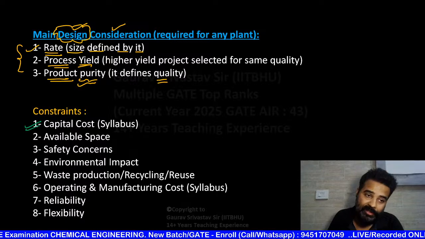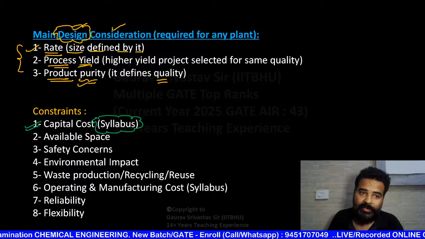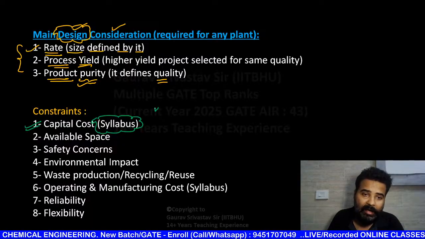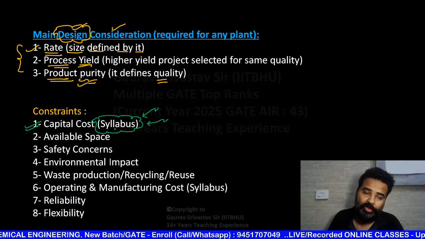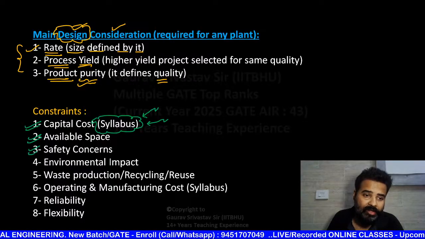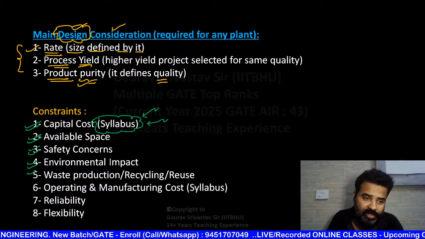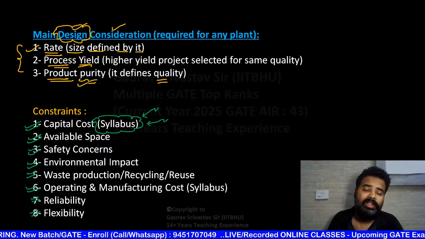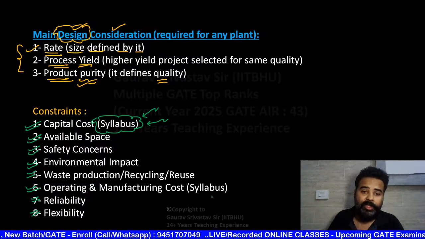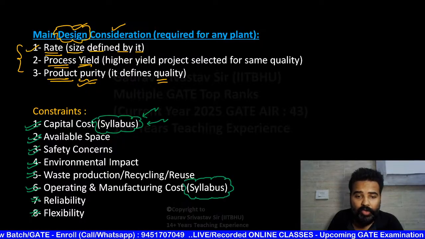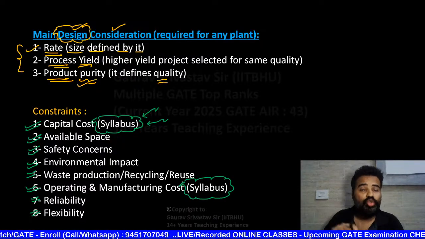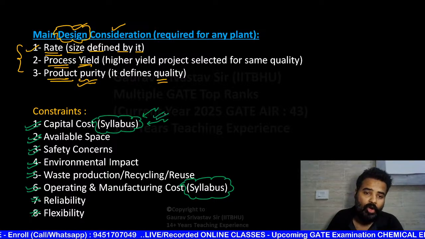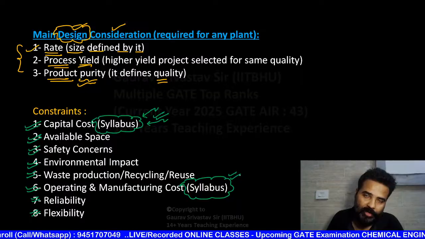And for this, many constraints are there. Like capital cost. This is in your syllabus. Like rate, process, product purity, how these are related with capital cost. Available space, safety concerns, environmental impacts, waste production, recycling, reuse, operating and manufacturing cost, reliability, flexibility. Many constraints are there. Out of these all, the main constraints that you are going to learn in this subject according to GATE syllabus or chemical engineering BTech syllabus, that is capital cost and operating and manufacturing cost.